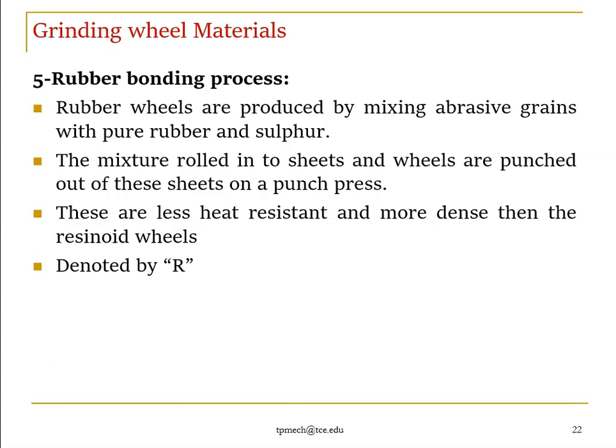First we mix rubber with abrasive grains, convert the mixture into rolled sheets, and do the punching to get the final shape. These wheels have less heat resistance and are more dense than the resinoid wheels, denoted by the first letter R.